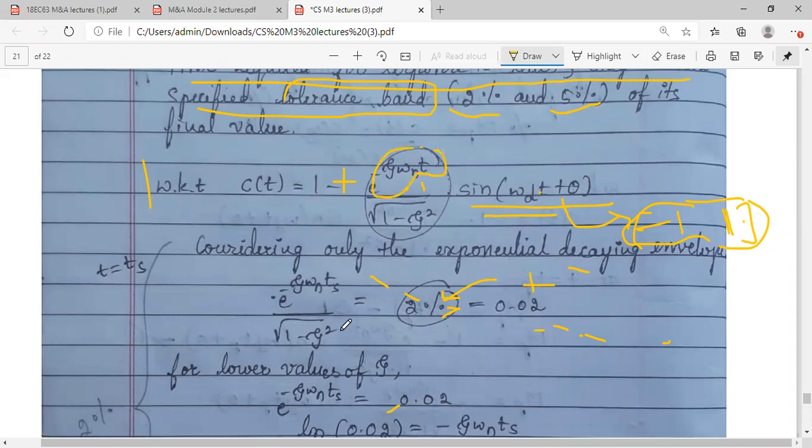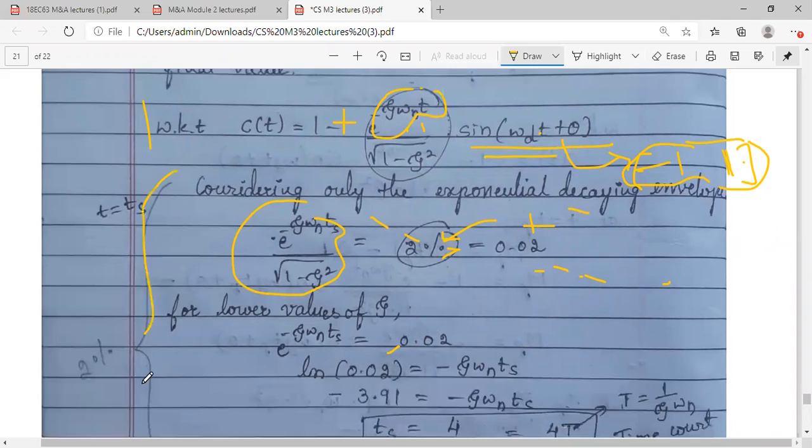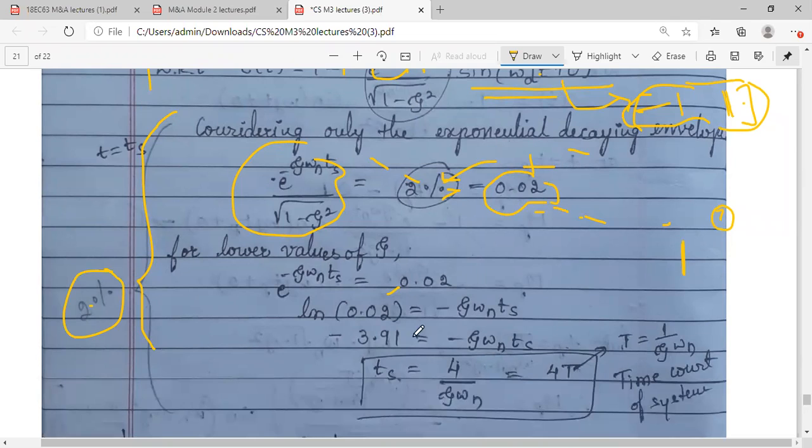Okay, so considering that the tolerance band is either 2% or 5%, I have to calculate this for both. So first I will consider settling time for 2%. So 2% means I have taken it as 0.02, because at the max we will get the final value as 1 for your response. We have seen it in the figure. If this is your horizontal 1 value, above and below, this is your tolerance band.